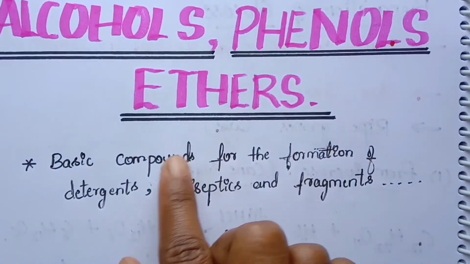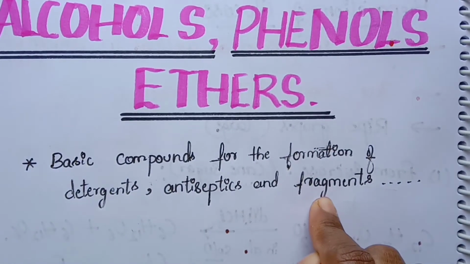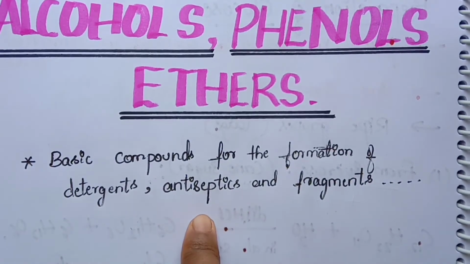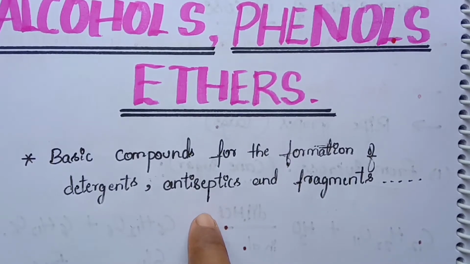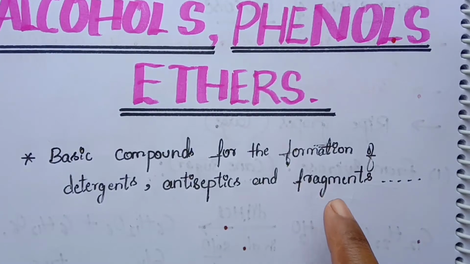Alcohols, phenols and ethers are the basic compounds for the formation of detergents, antiseptics and fragrances. Detergents are used in daily life in washing our clothes and cleaning our floors. And antiseptics, in the medical field, are used whenever a wound is caused in our leg or hands. And fragrances we also use in our daily life.